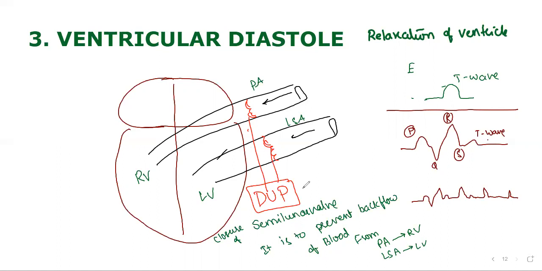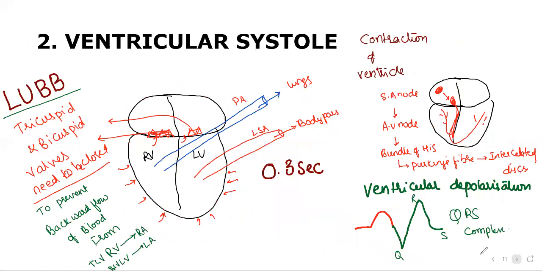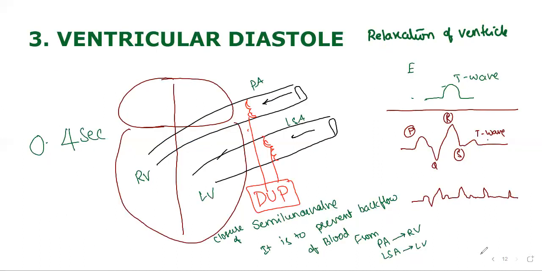So this is about the ventricular diastole. Here, the time taken for this is 0.4 seconds. Totally, how much time is it till now? 0.1, 0.3, and 0.4. So that is 0.8 seconds.